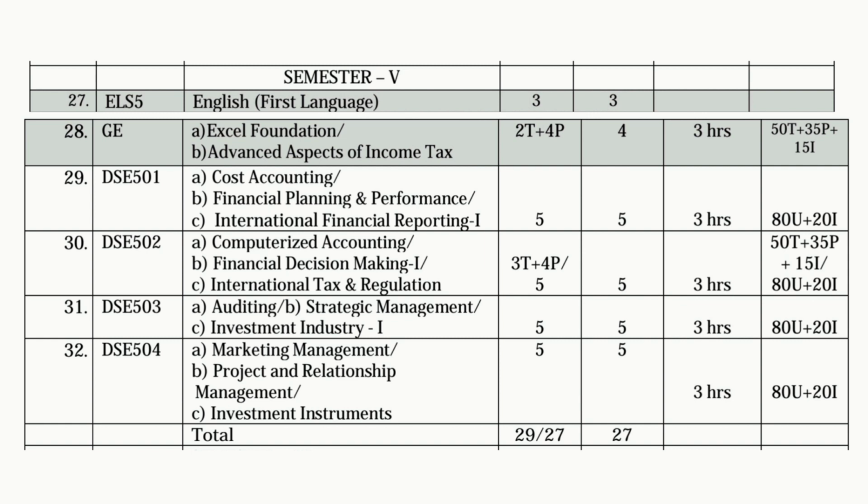Out of these 3 subjects, one subject may have practicals. For that subject, it is 50 marks for theory in the semester exams, 35 marks for practicals and 15 marks for internal. In total, 100 marks.